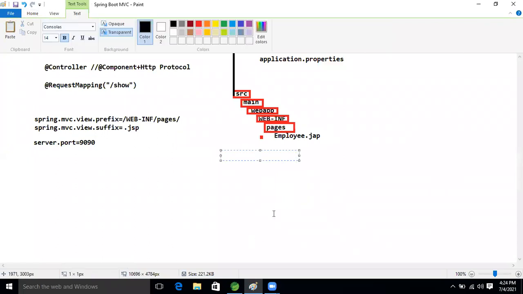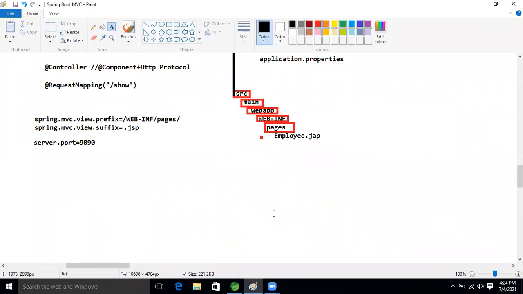So shall we see the first application? Shall we create our first application and see the working functionality now, guys? Yes, Ravi. Yes, please do that. Okay. Yes, Ravi, please continue. Good. Okay. Yes, so Ravi, please.